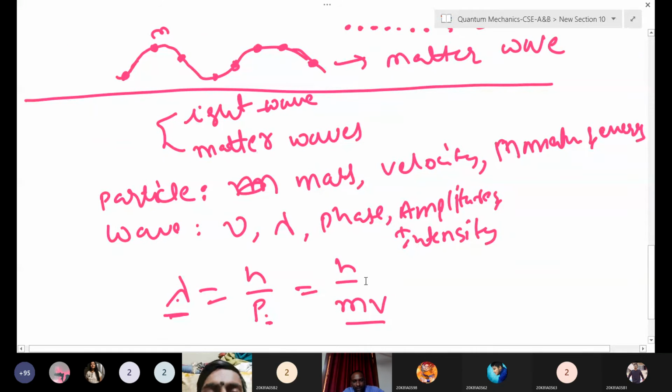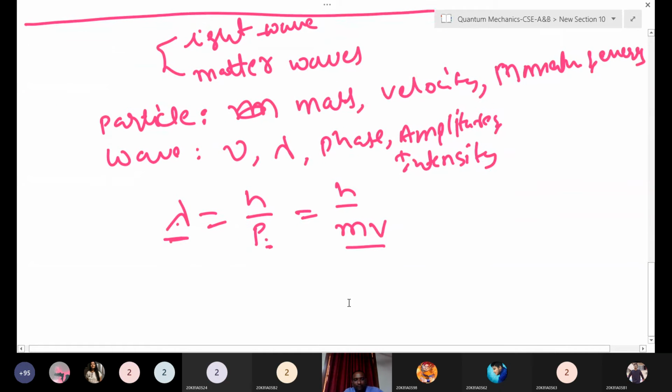The particle should always have mass and velocity, otherwise we cannot define lambda. Suppose the particle mass is 0, what is lambda? Infinity. Suppose velocity is 0, what is lambda? Infinity. So we cannot define it if the microparticle doesn't have mass and velocity.